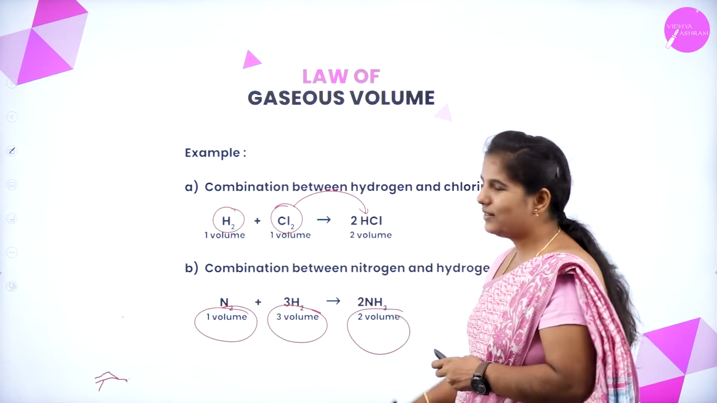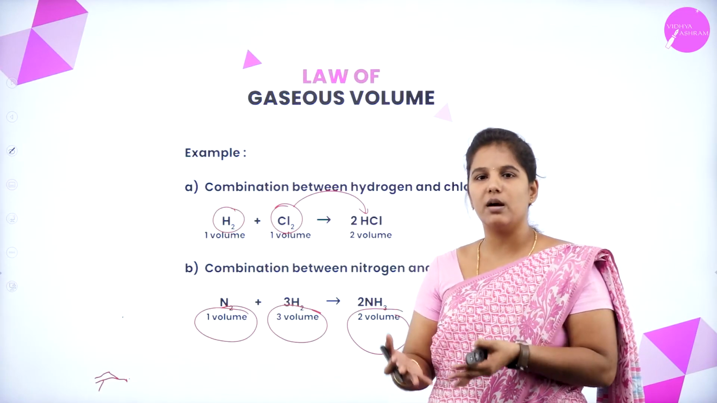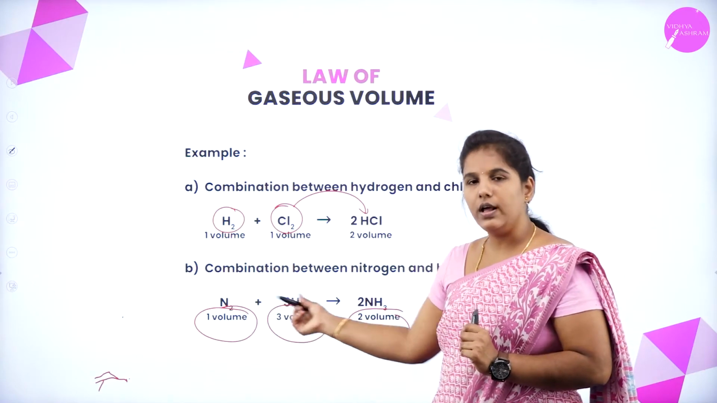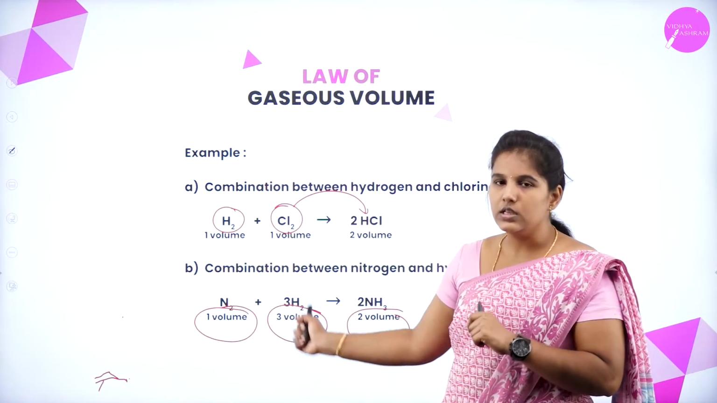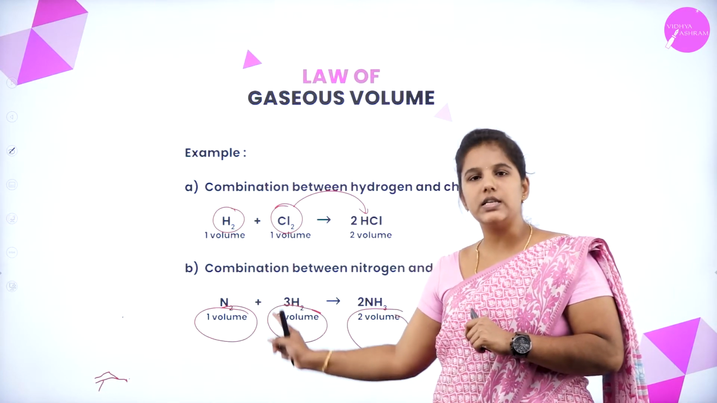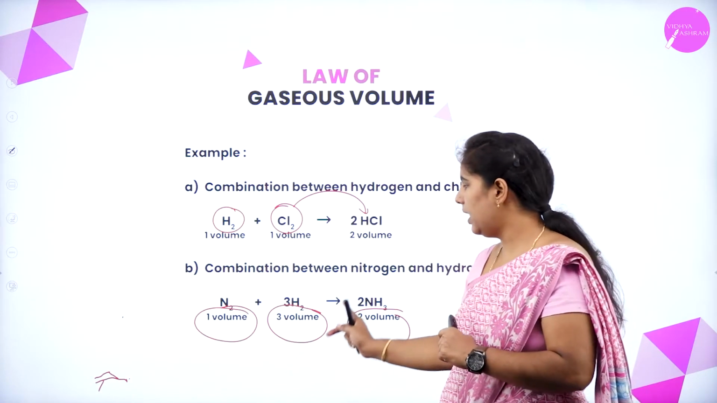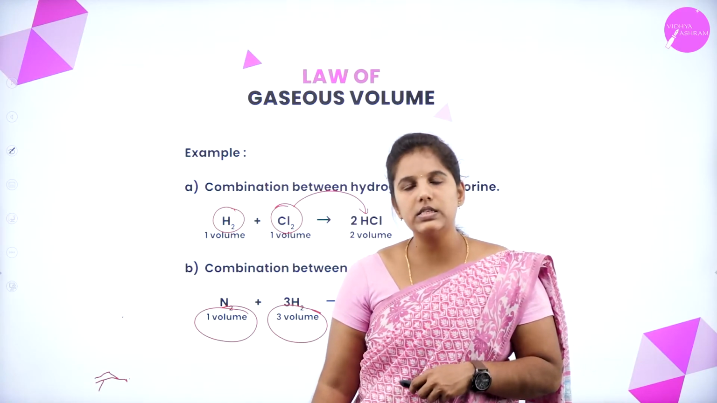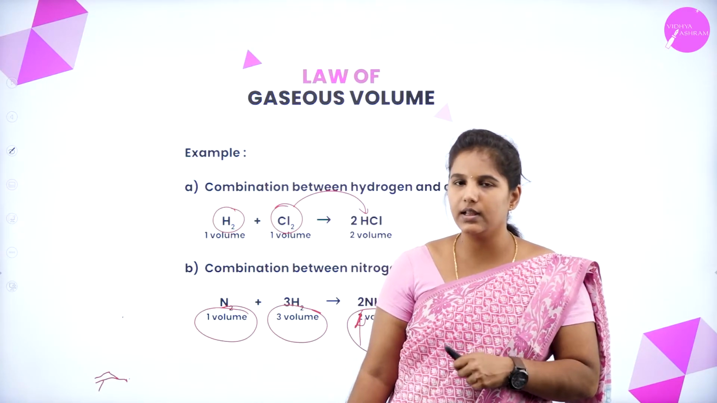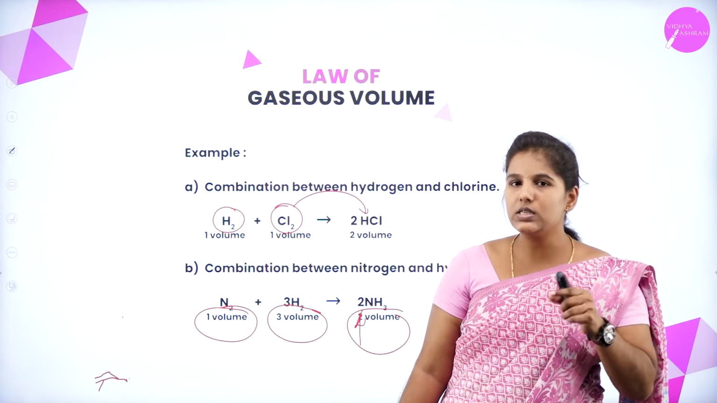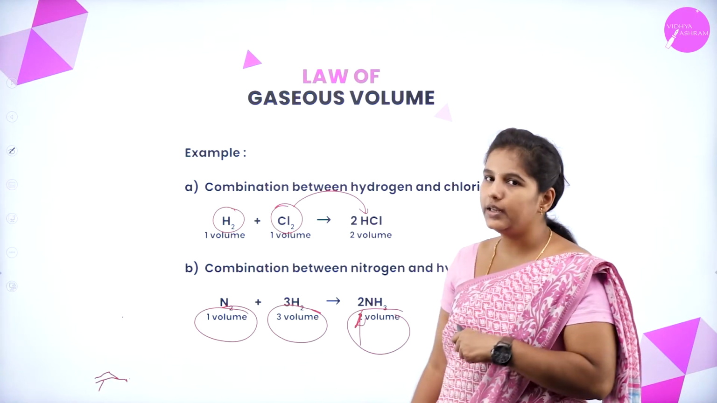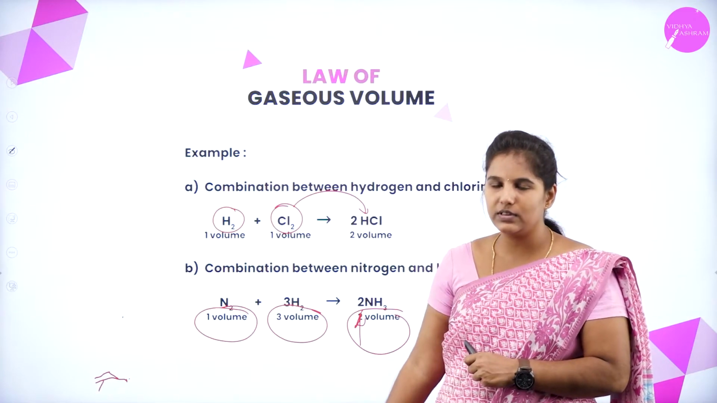You can take the simple example of hydrogen and nitrogen forming ammonia. So if hydrogen combines with nitrogen, it will form ammonia. So 1 volume of nitrogen combines with 3 volumes of hydrogen, forming 2 volumes of ammonia. This is how you can clearly understand the Gay-Lussac law, which was stated by Gay-Lussac in the year 1808. I hope you understood this law.